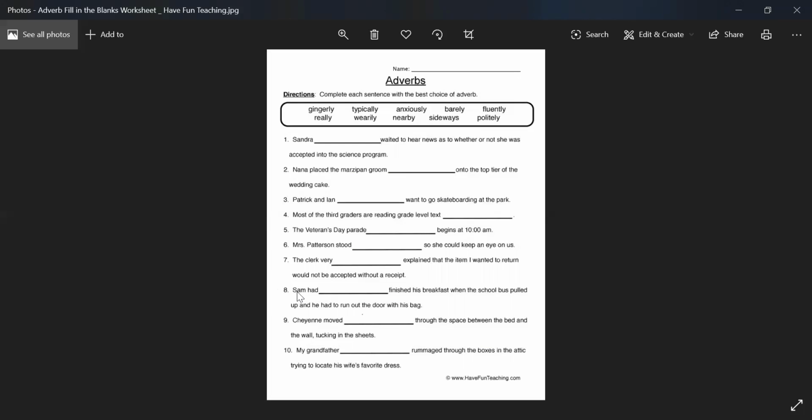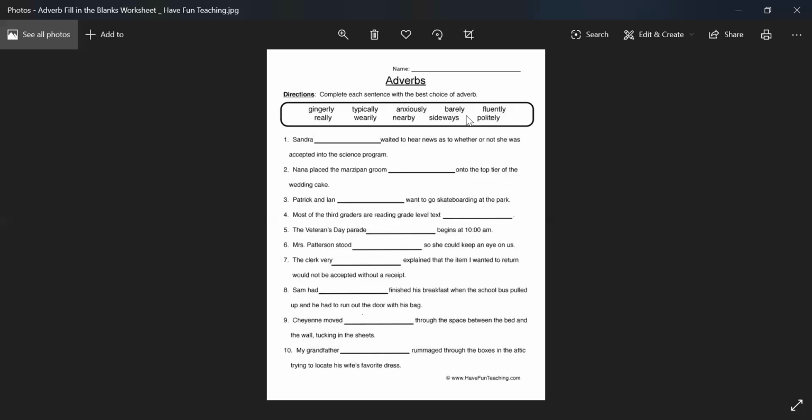Okay, now let's look at sentence number 8. Sam had dash finish his breakfast when the school bus pulled up and he had to run out of the door with his bag, right? So Sam had nearby? No, barely. He had barely finished his breakfast when the school bus pulled up and he had to run out the door with his bag.